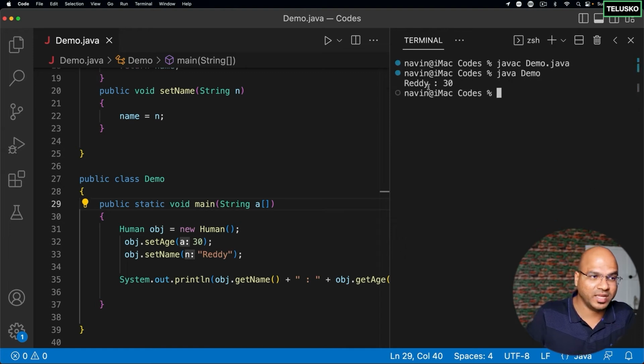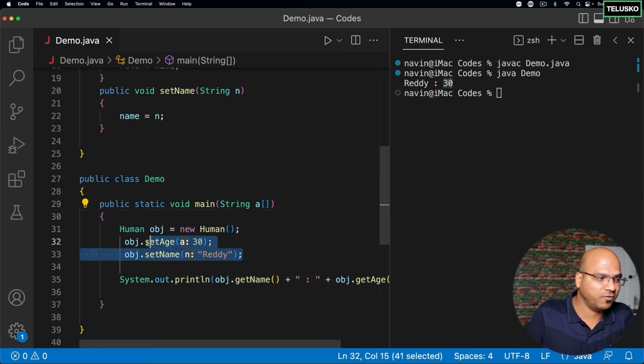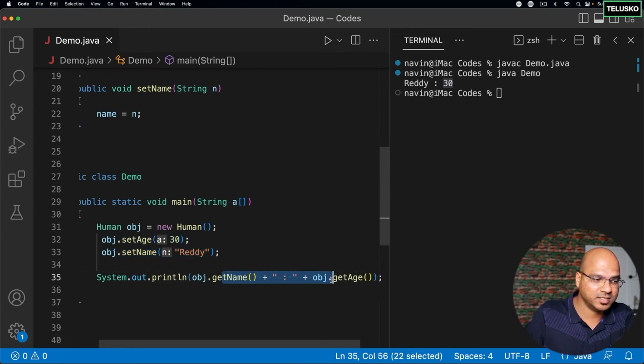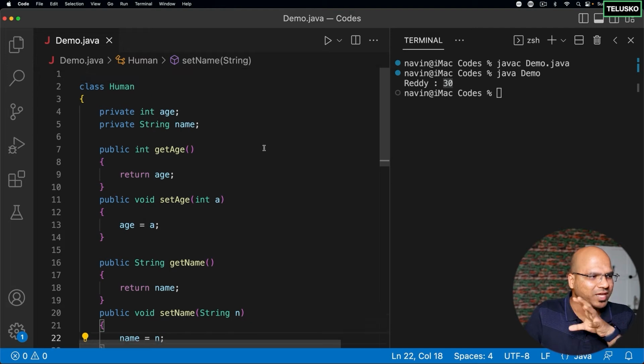Okay, and now I will just come back here, clear the screen, compile, run. Can you see that we got Reddy and 30? So what we are doing is we are assigning the value with the help of methods here, and we are getting the value with the help of methods here. So that's how we can access this data.